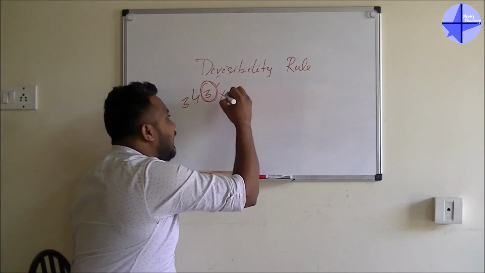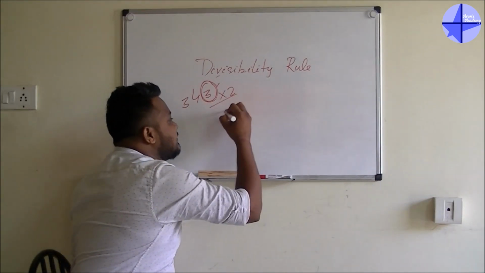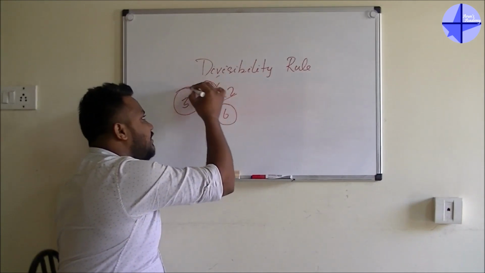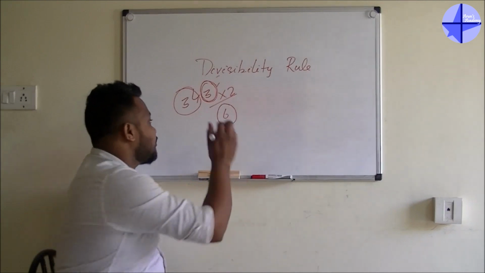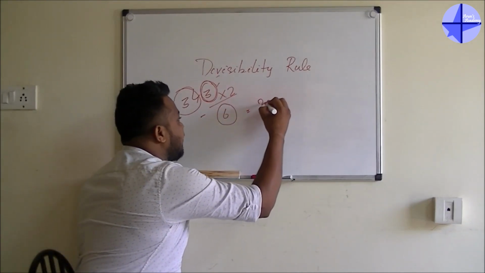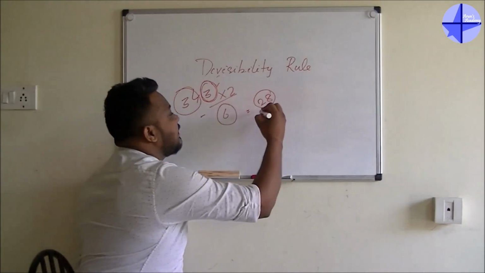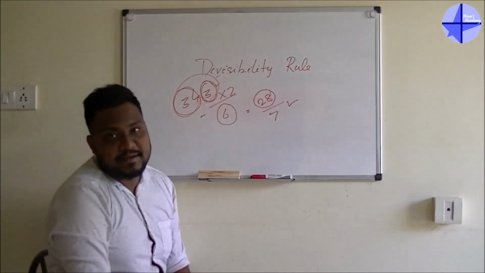After that I have to multiply it by 2, so I will get the answer as 6. Whatever answer I got, I have to subtract it from the remaining number. What is our remaining number? 34. So 34 minus 6 is 28, and this is our final answer. If this final answer is divisible by 7, then the total number is also divisible by 7.